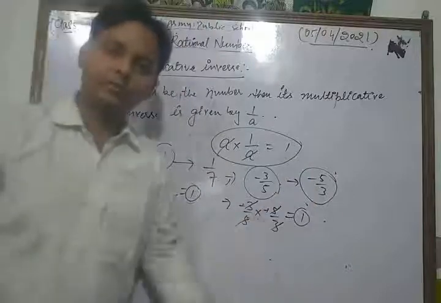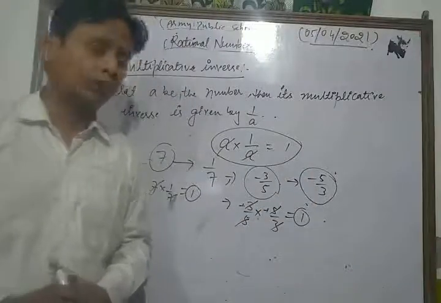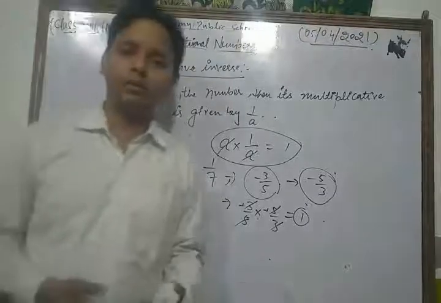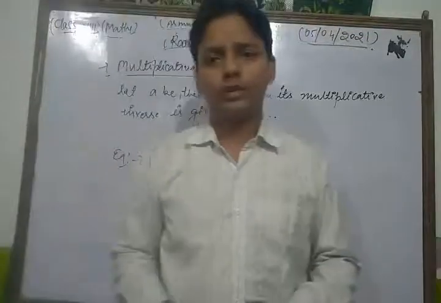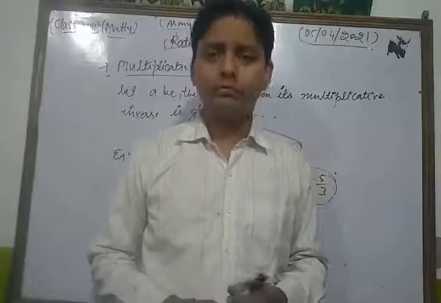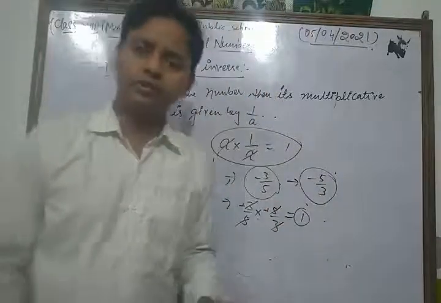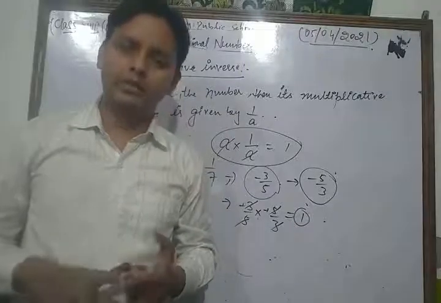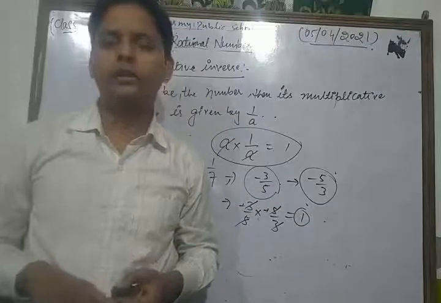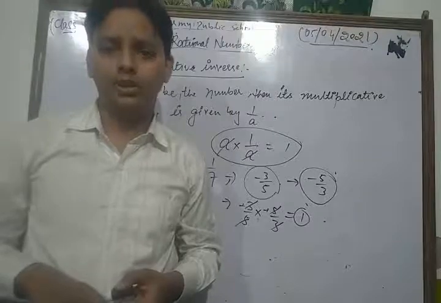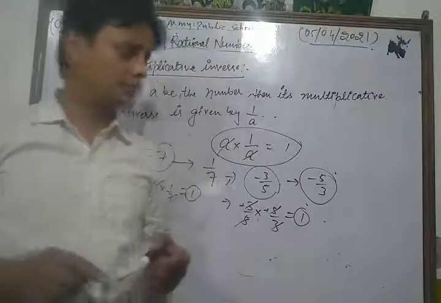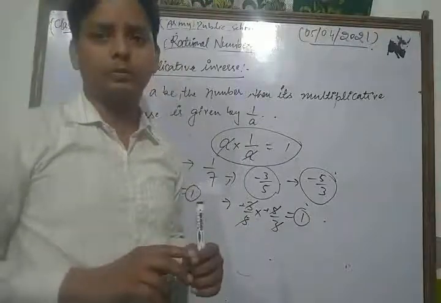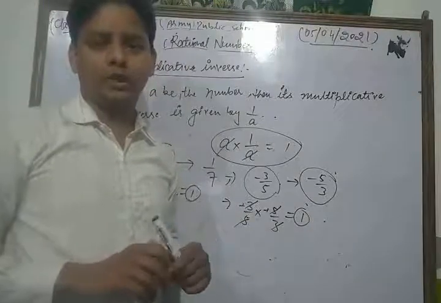So this is the concept of multiplicative inverse. In this way, you can solve each and every question of your NCERT exercise based on the topics additive inverse and multiplicative inverse. This is very important for your upcoming examination.